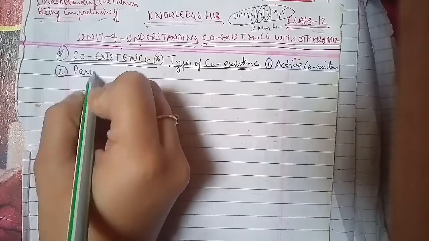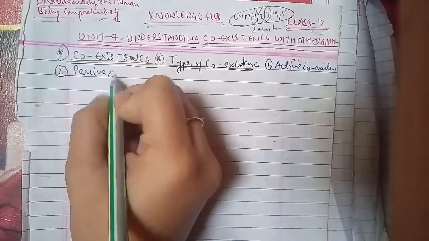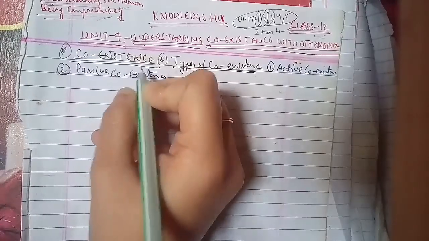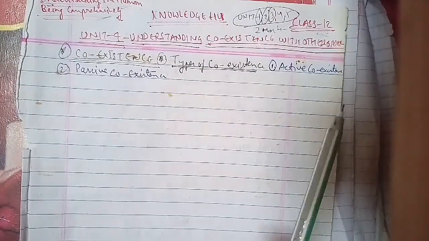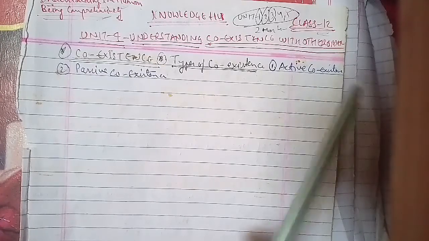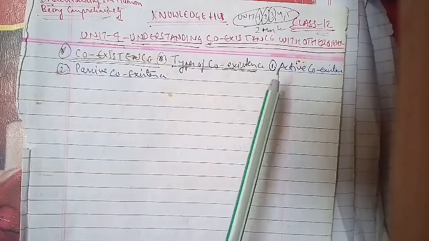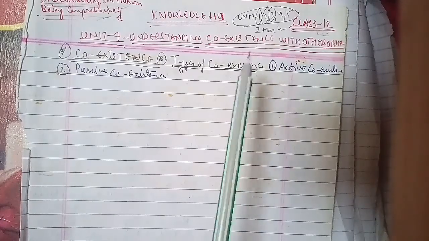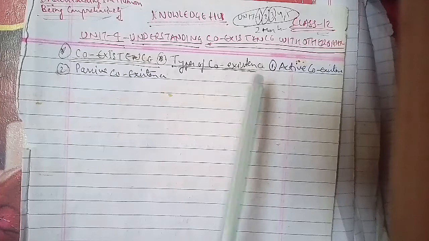The question asked is: what is active coexistence? The relationship that is based on mutual respect for diversity is called active coexistence. The parties in this relationship embrace each other's differences and have equal access to resources and opportunities.